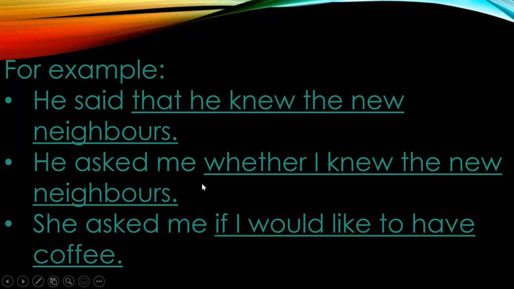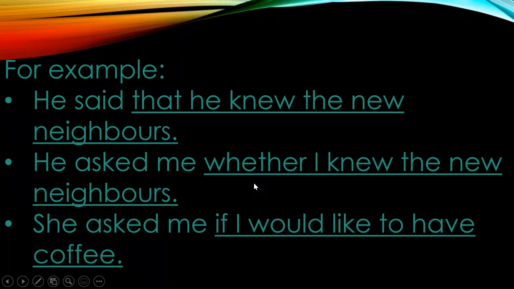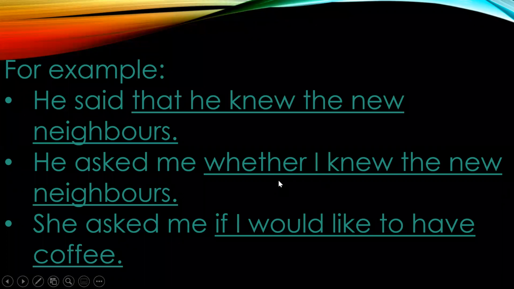Also, he asked me whether I knew the new neighbors. So when you are asking a question, you use the conjunction whether. When you use whether, it means this is the starting of the subordinate clause or the noun clause. Again, she asked me if I would like to have coffee.